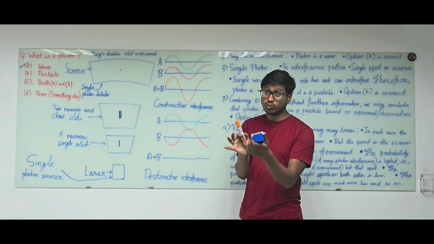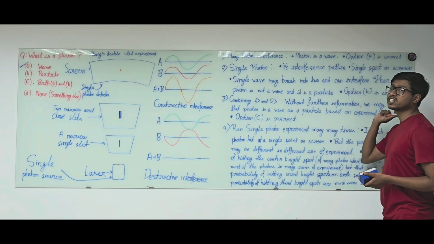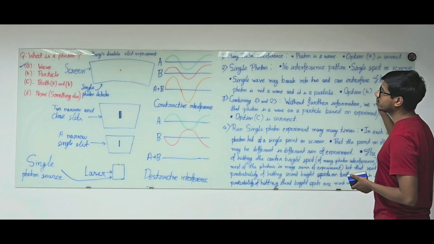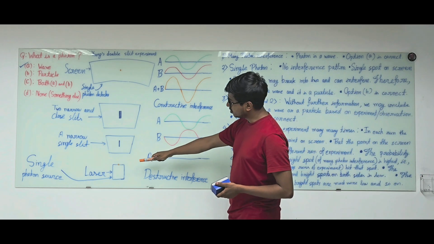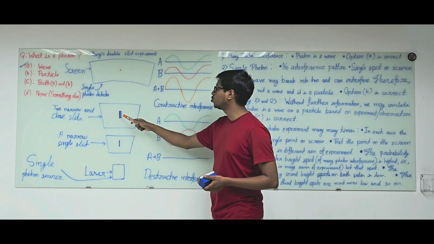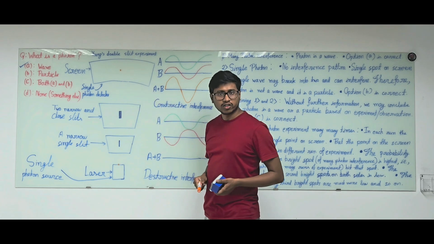What do we observe? We observe no interference pattern, and a single spot on the screen. Now this single photon passes through one of these two slits, then it hits one single spot on the screen.